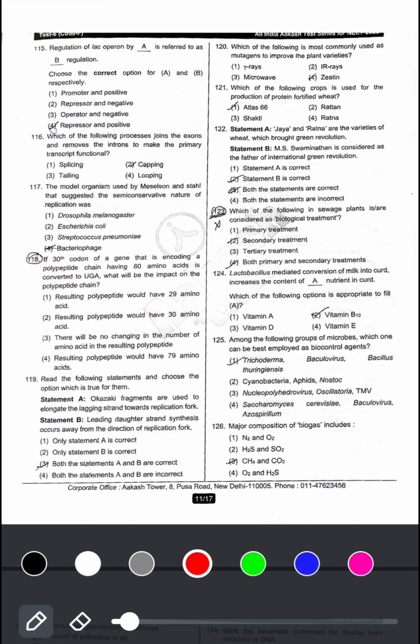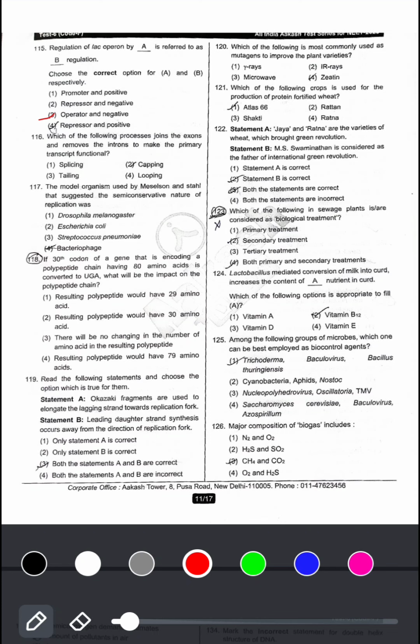Choose the correct option for A and B respectively. Regulation of lac operon by operator is referred to as negative regulation is the correct answer. So which one? Third option is correct.